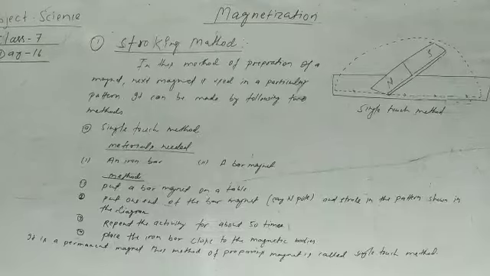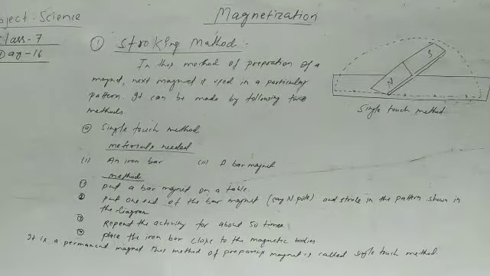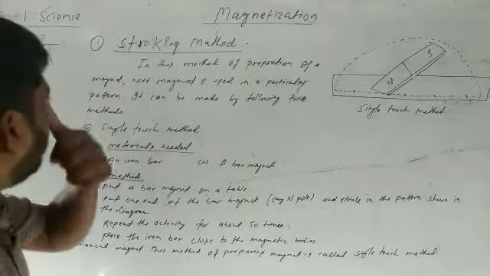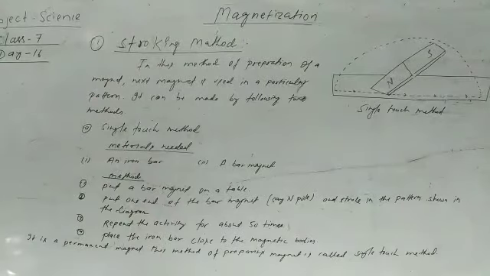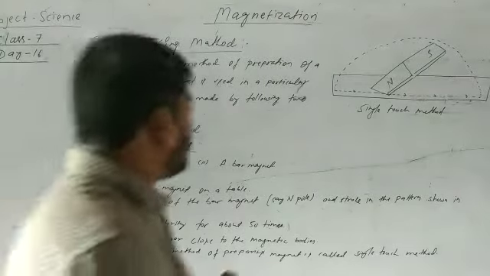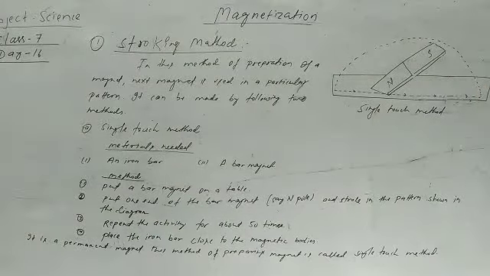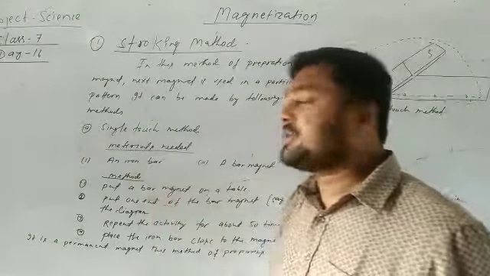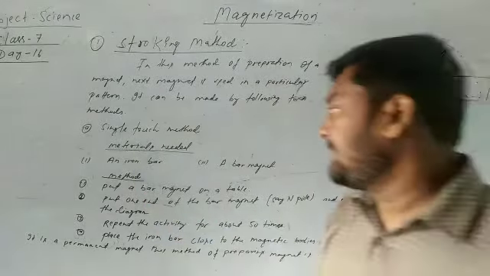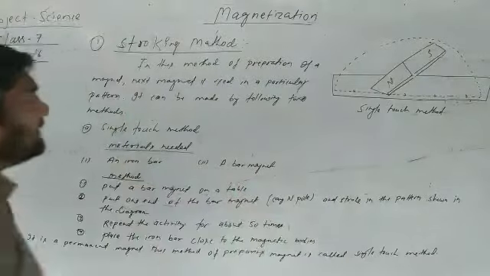Okay, so dear student, we are reading the first method, the stroking method. In the stroking method, there are also two types of method. One is the single touch method, and the next one is the double touch method. So let's read here.